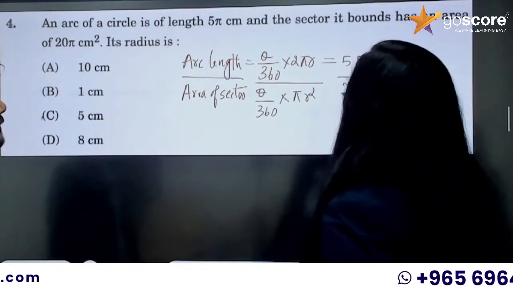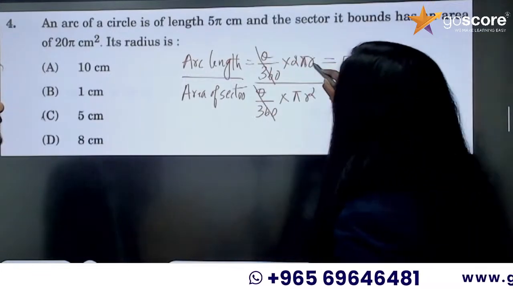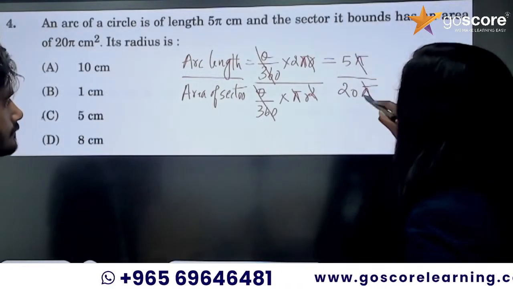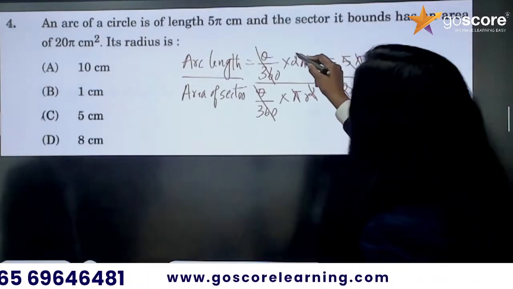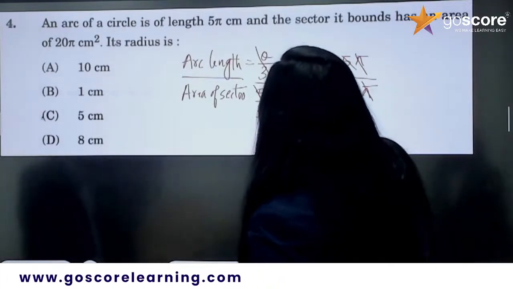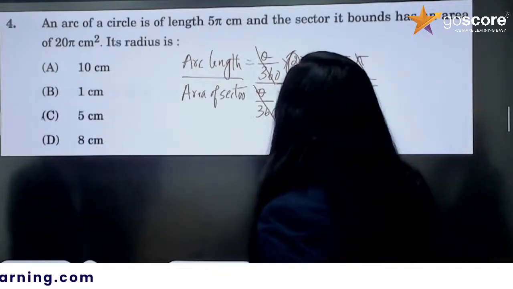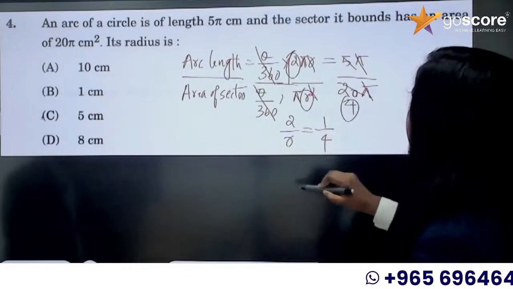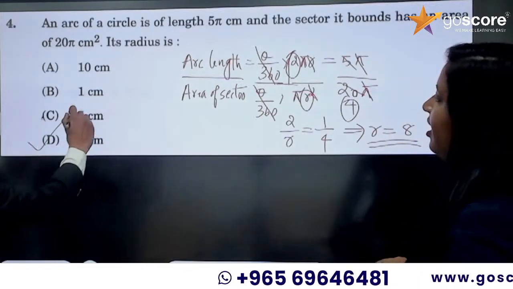So we are taking the ratio. Theta by 360 directly cancels, pi and pi will get cancelled. You can cancel 1 r, and here 5 by 20 will be 1 by 4. So here you have a 2 and an r, and here just 1 by 4. So 2 by r is equal to 1 by 4. When you cross multiply, you get r is equal to 8. So which option? Option D.